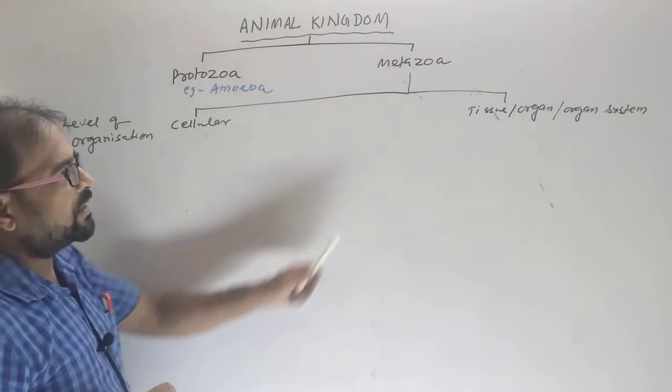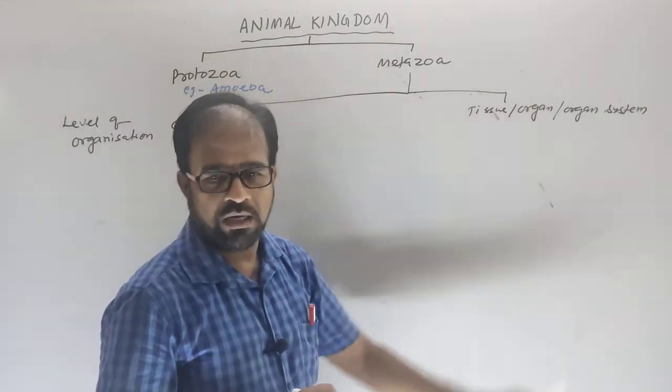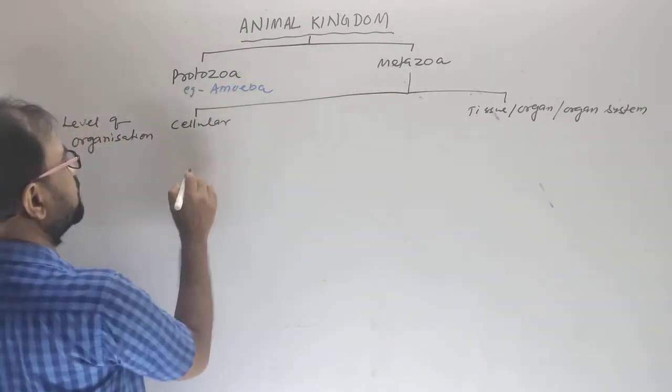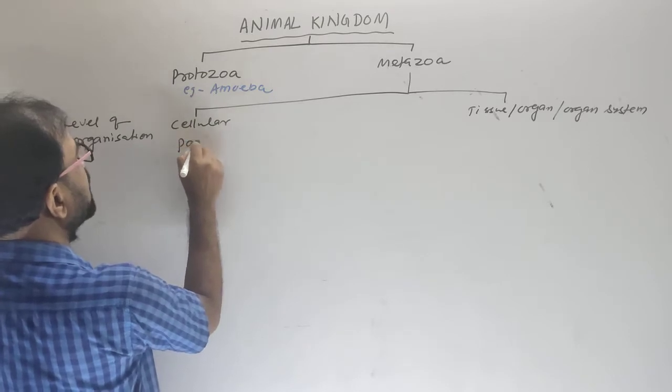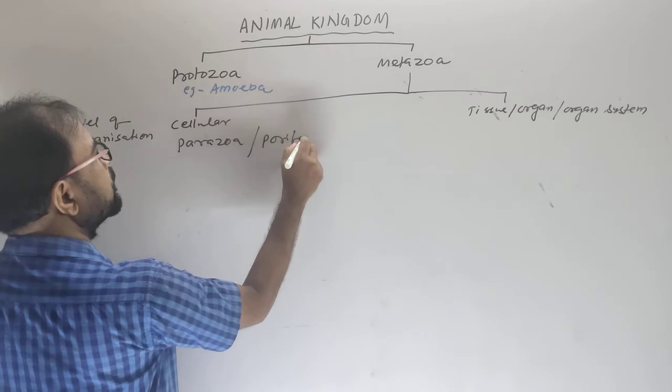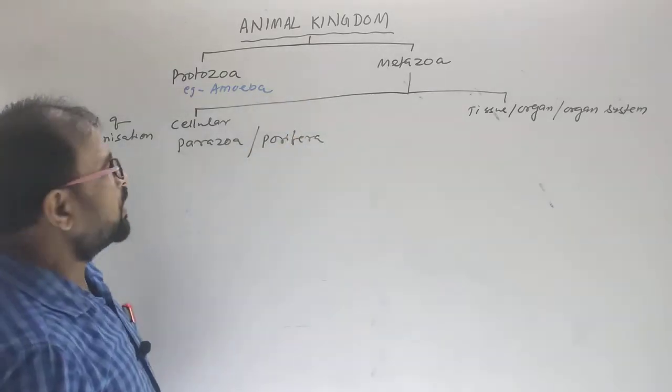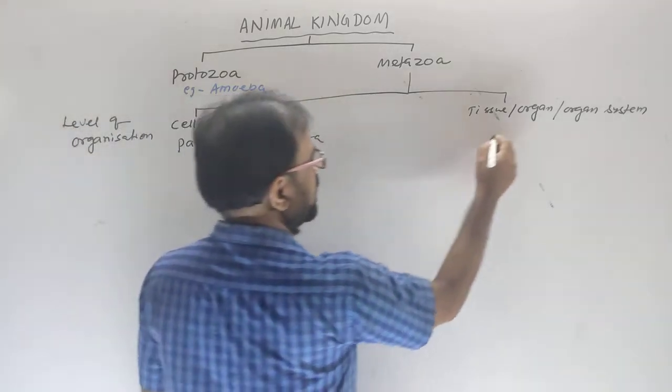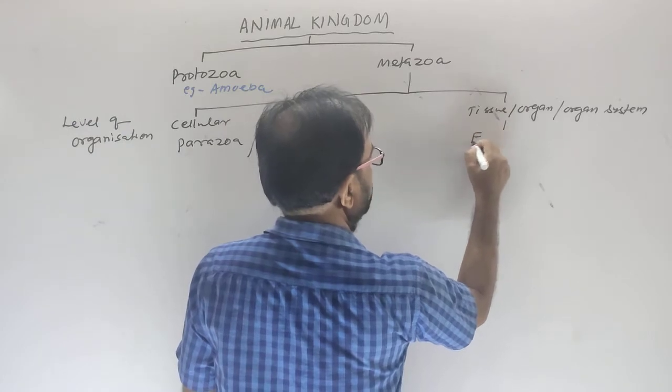Cellular level, example parazoa, otherwise called porifera. The others, at tissue, organ or organ system level, are called eumetazoa.